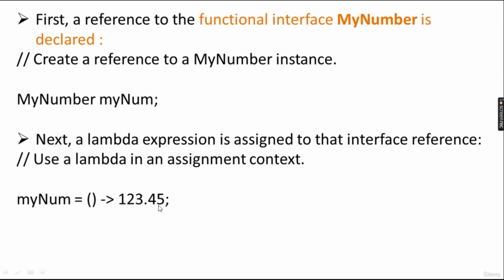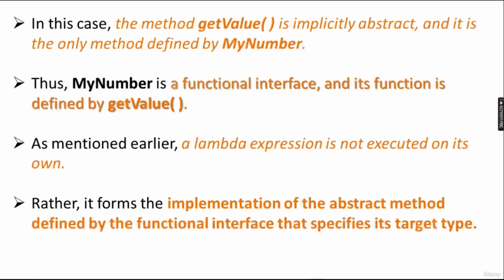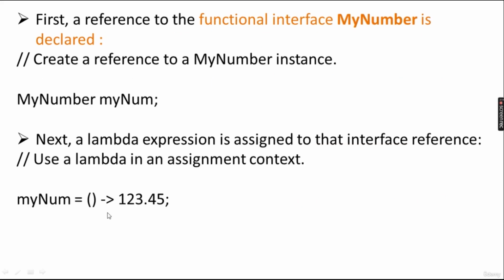When you write this line, at that same point the object of the implementing class is created, and the method double getValue will have a body like this: the method is returning 123.45. So what is the body of that getValue method? It is returning 123.45.